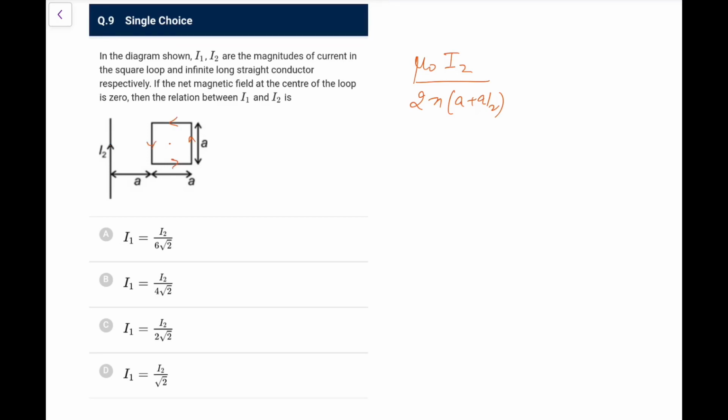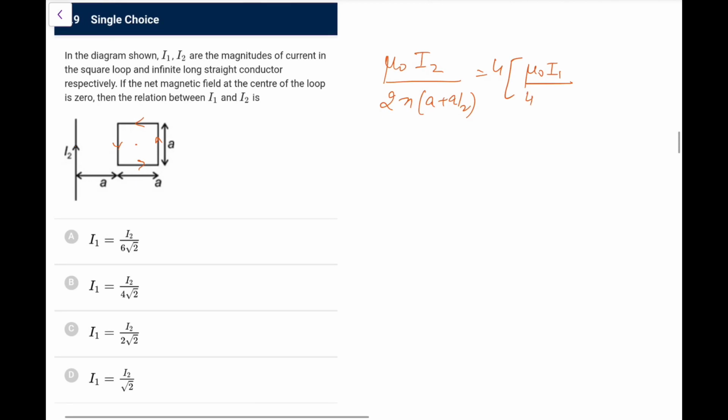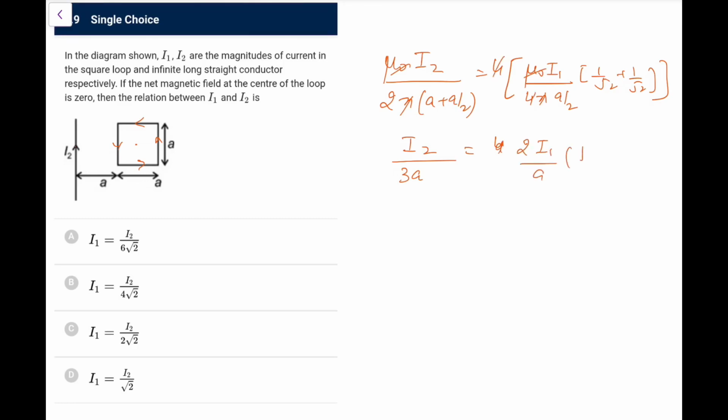This would be I2, and this would be 4 times the individual arm. Individual arm will subtend an angle, mu naught I1 upon 4 pi r, where r would be a by 2, into cos 45 plus cos 45, that is 1 by root 2 plus 1 by root 2. That is what you will get. So mu naught, pi, we can cancel out. This is what we'll have now: I2 upon 3a by 2, so this would be 3a. I2 by 3a is 4 times, and let's say this 4 and 4, let me cancel it. So that is 2 I1 by a, and this would be 1 by root 2 plus 1 by root 2, which would be root 2.